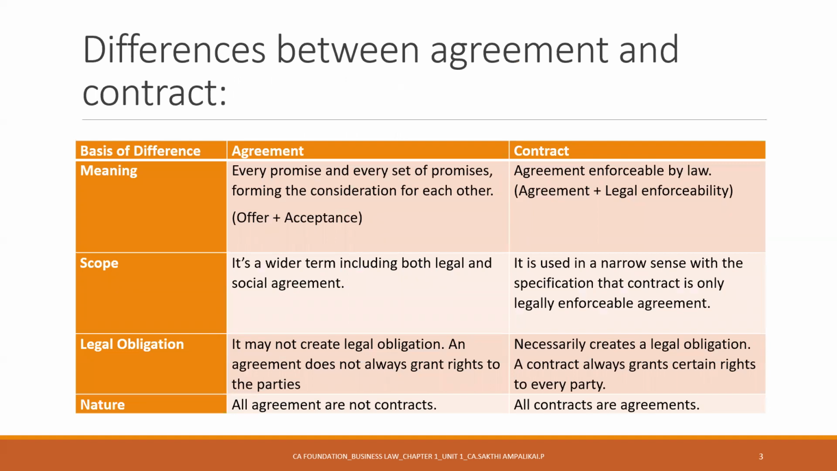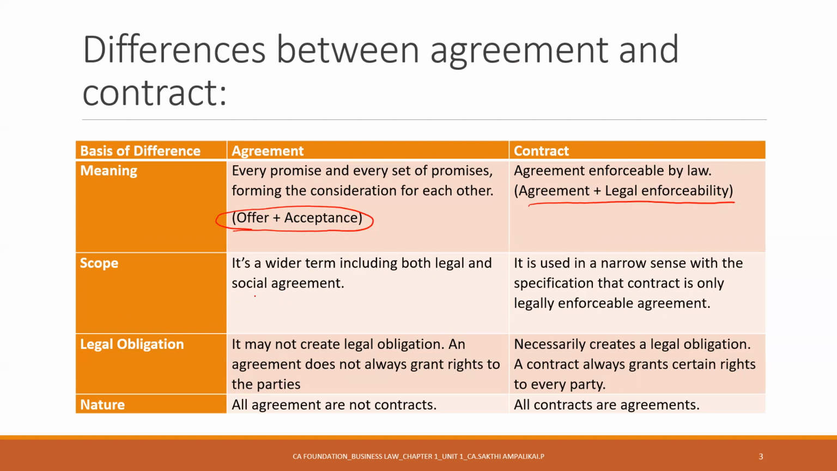So now we'll see what is the difference between agreement and a contract. There is a basic difference, very, very simple. When there is an offer, then there is an acceptance, then it becomes an agreement. If this particular offer plus acceptance agreement is enforceable by law, then it becomes a contract. That's all the difference.